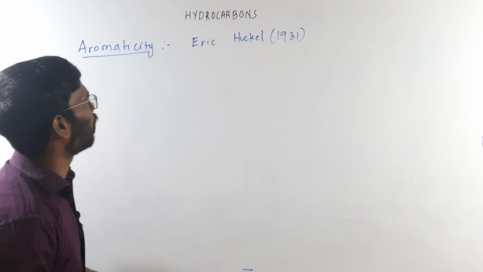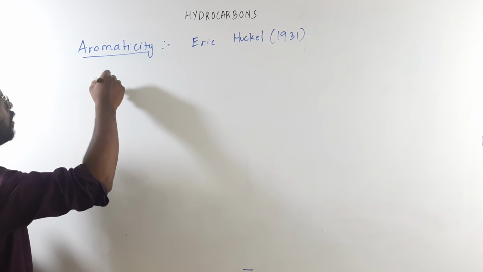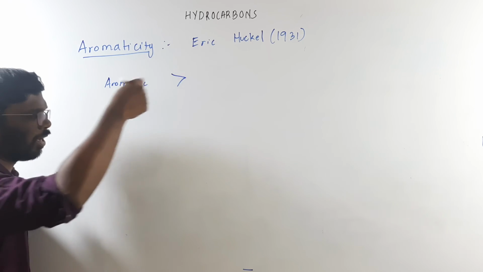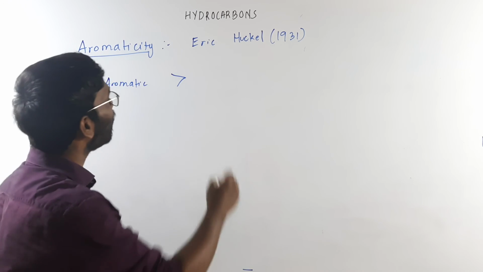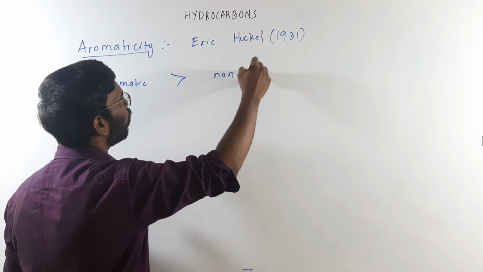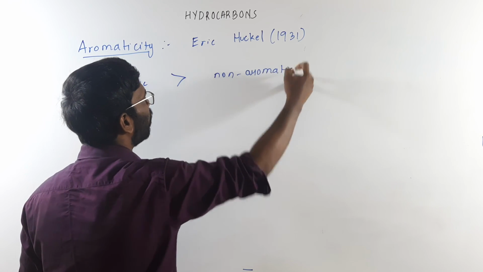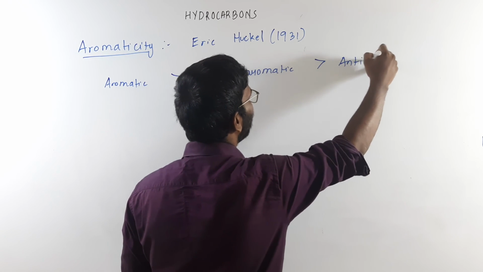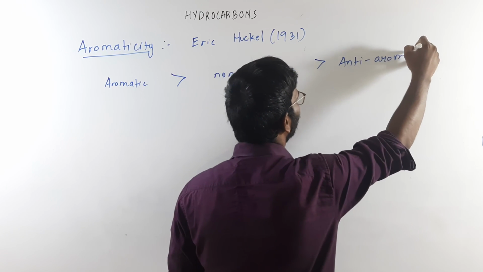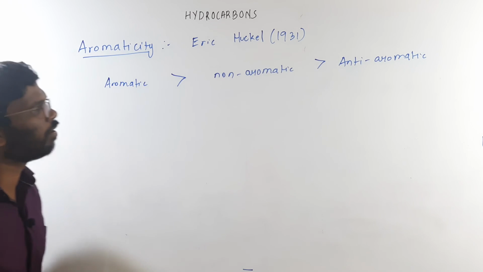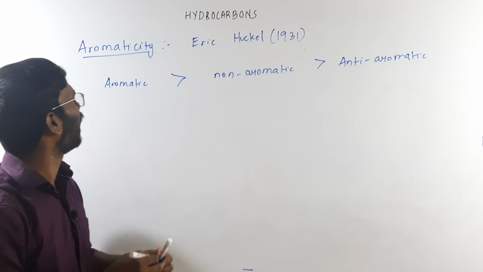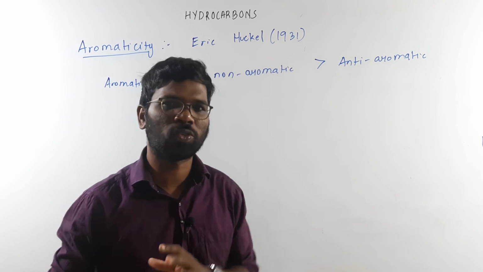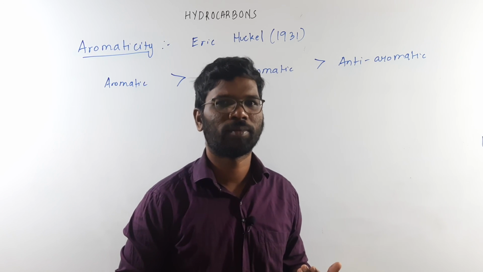There are three types of compounds. One is aromatic, highly stable, the stability is very high. Then there are non-aromatic compounds, and the least stable are anti-aromatic. From here onwards, we are going to learn about aromatic compounds. First, let us understand the definition of aromatic compounds, and we will solve some examples to understand it better. Okay, so here